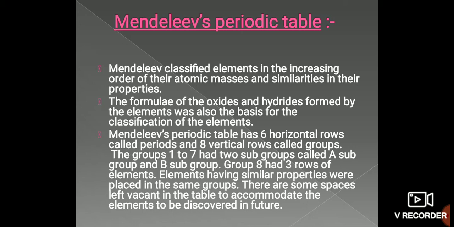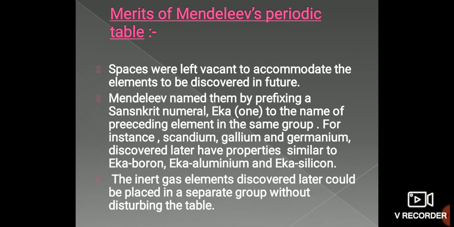So you can imagine he has motivated the other scientists also to discover some new elements. That is why I am telling that he was a great scientist. Why he was a great scientist, we will go through his achievements, or you can say the merits also. The spaces which he left vacant to accommodate the elements to be discovered in future. And yes, these elements were discovered.